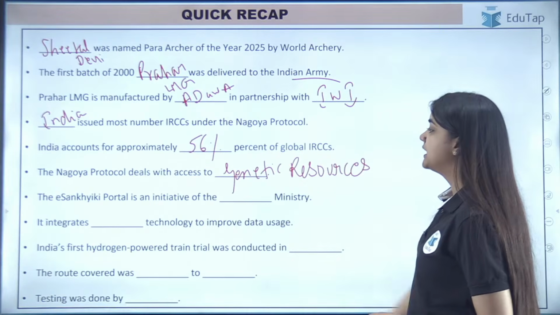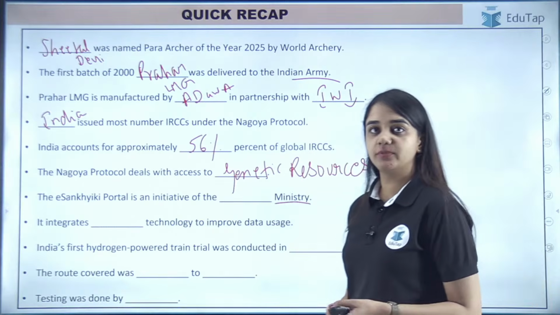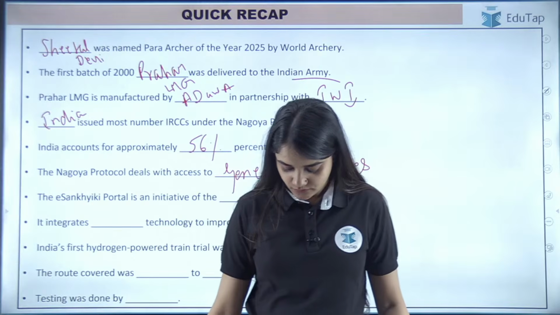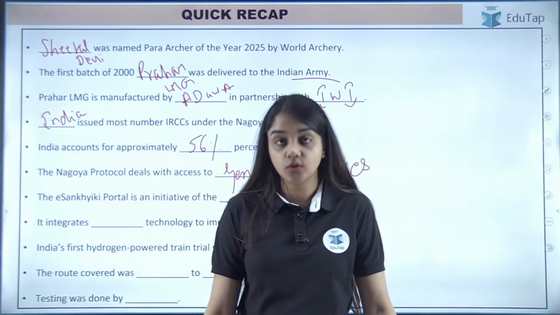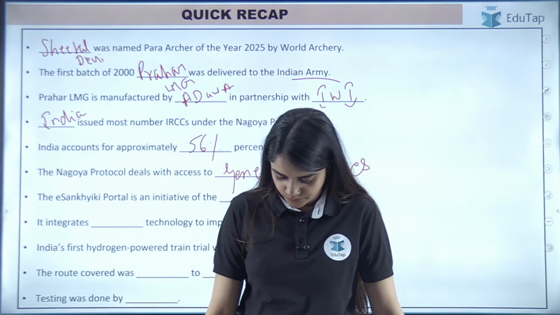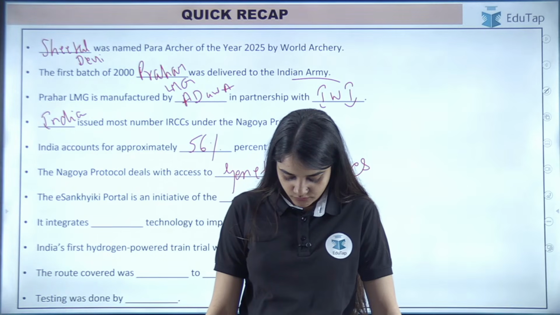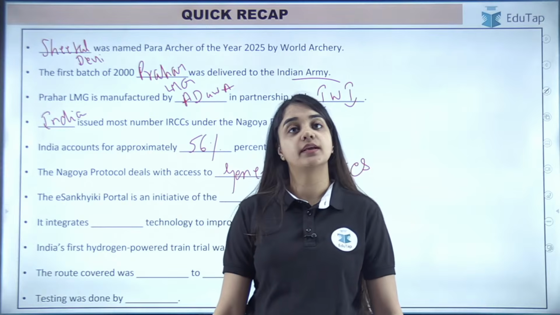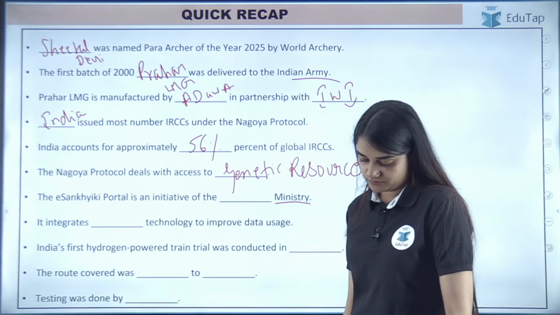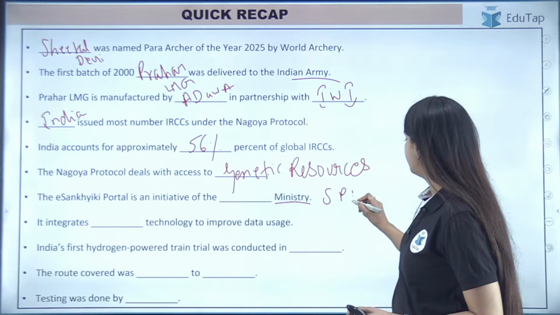Next question for you. E-Sankhiki portal, it is an initiative of which ministry? Name of the ministry. Who can tell me? Yes, it is Ministry of Statistics and Program Implementation.